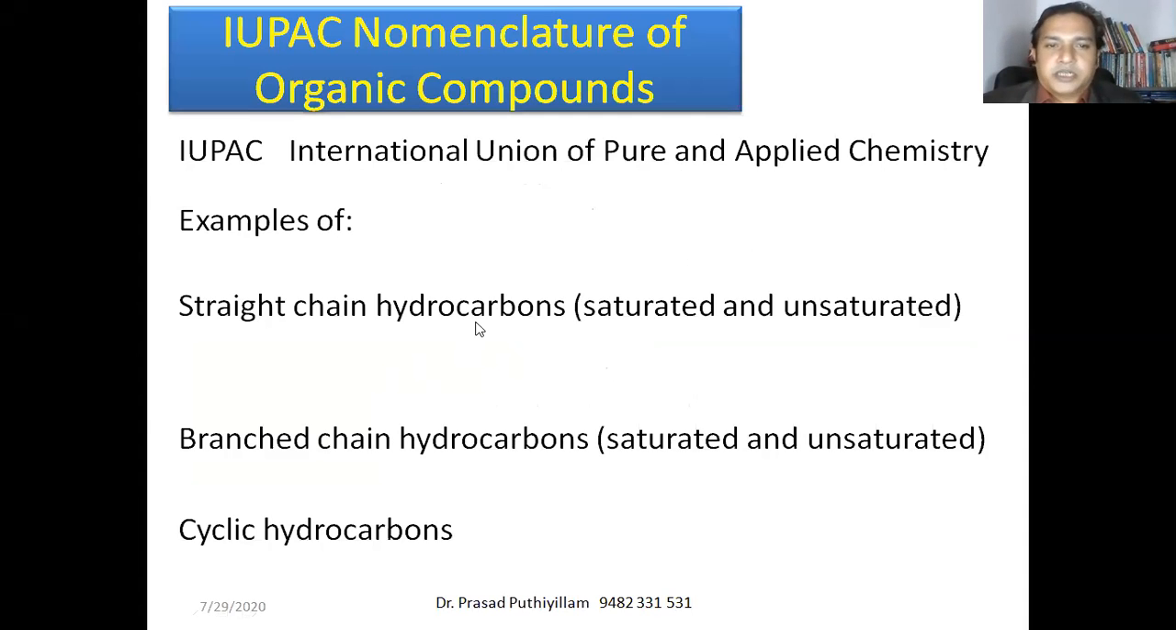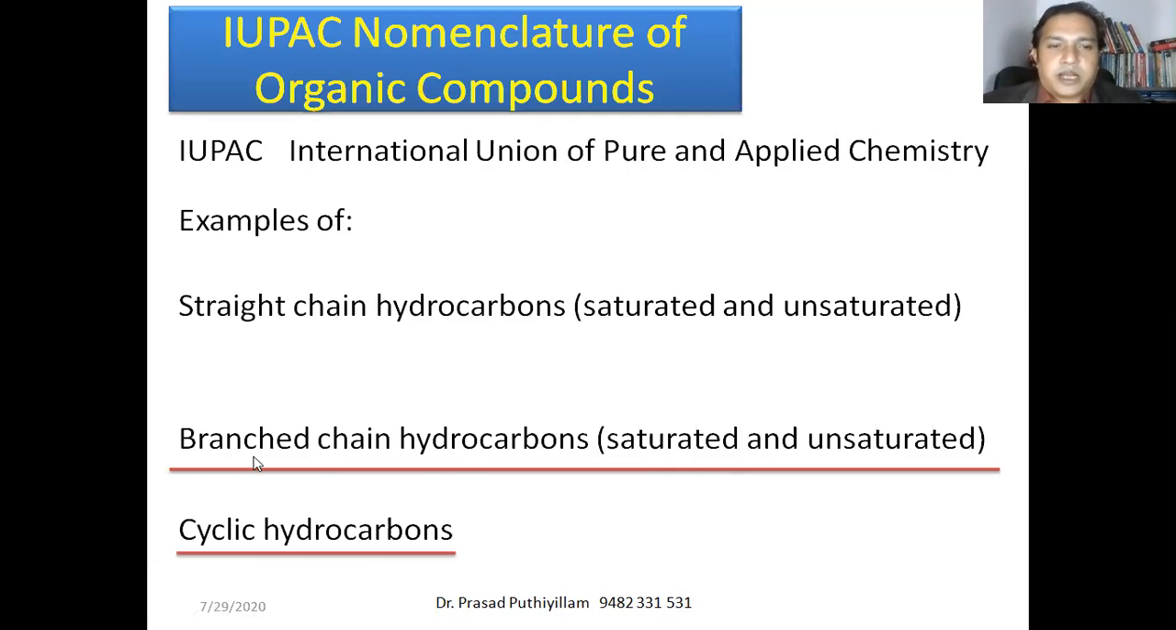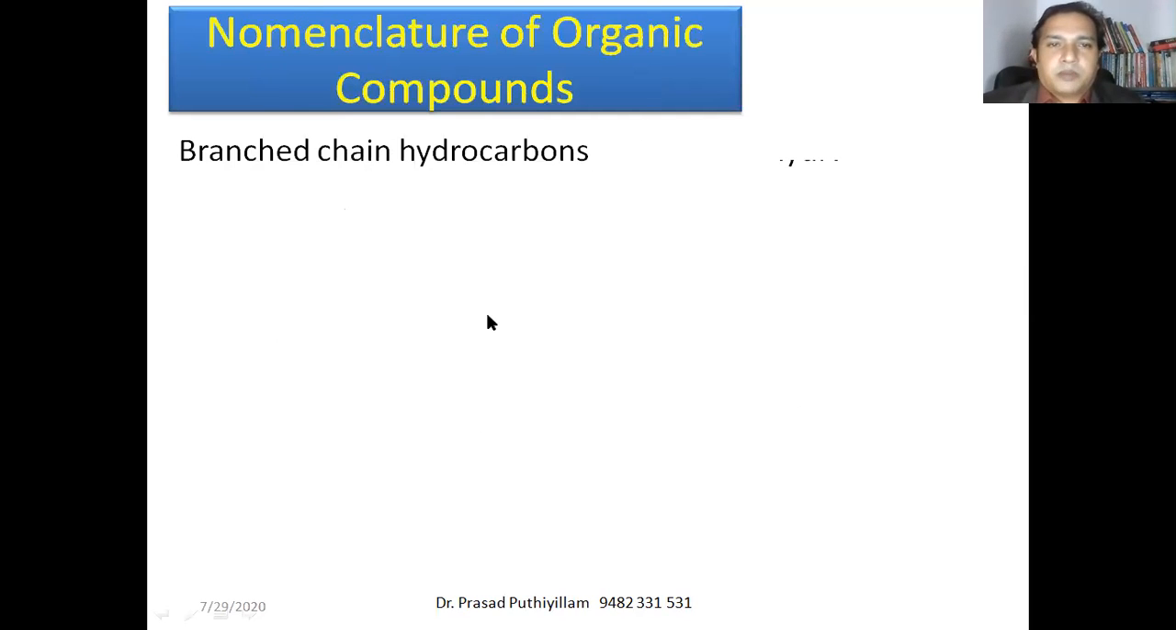Examples of straight chain hydrocarbons, saturated and unsaturated, branched chain hydrocarbons, saturated and unsaturated, and cyclic hydrocarbons. Straight chain hydrocarbons were already discussed in class number 3. Here we discuss branched chain hydrocarbons, saturated and unsaturated, and cyclic hydrocarbons, and how the nomenclature can be given. Okay, branched chain hydrocarbons, first the saturated hydrocarbons.